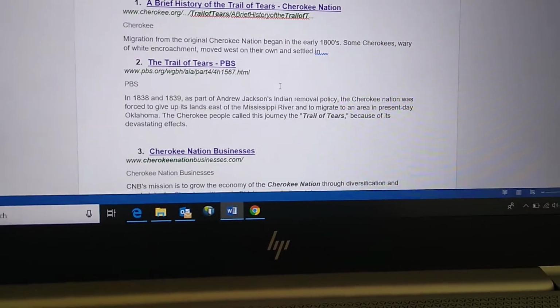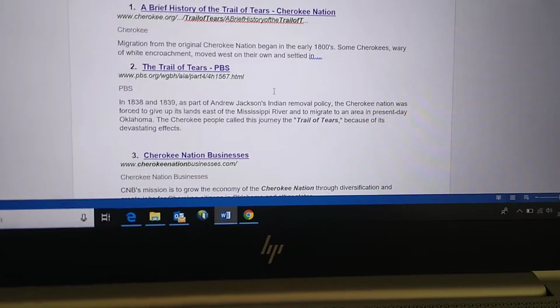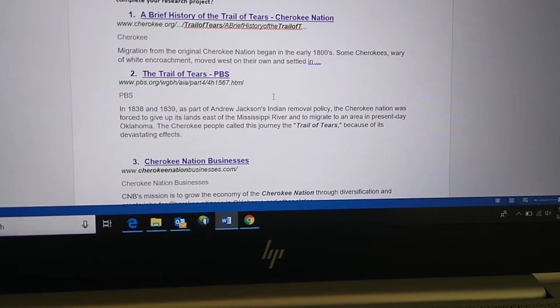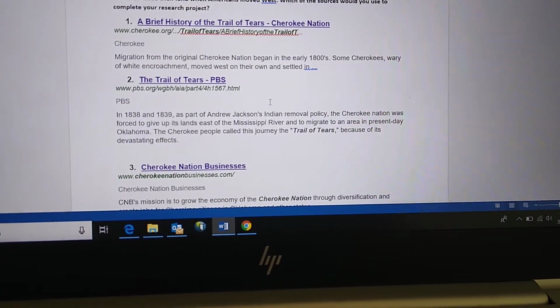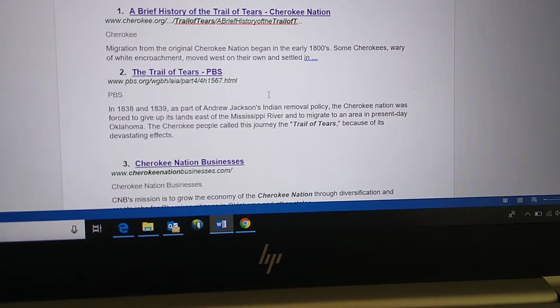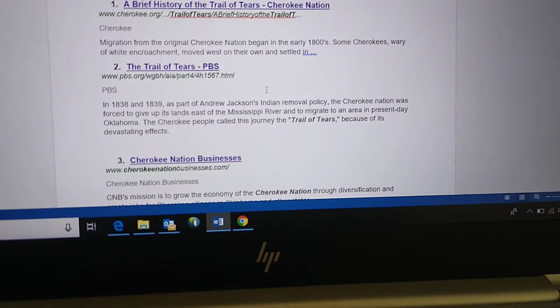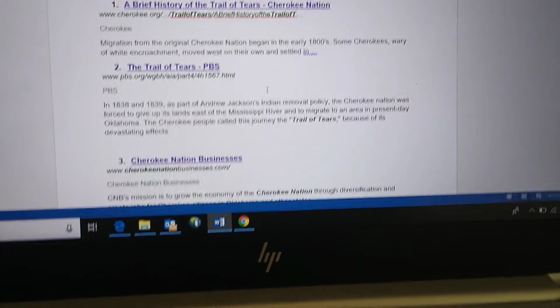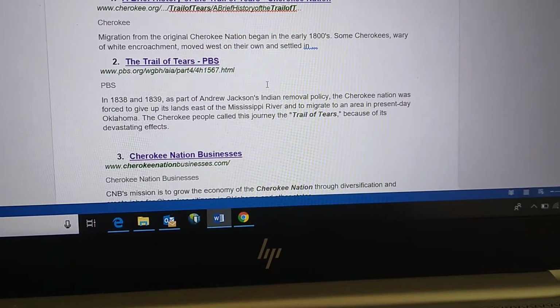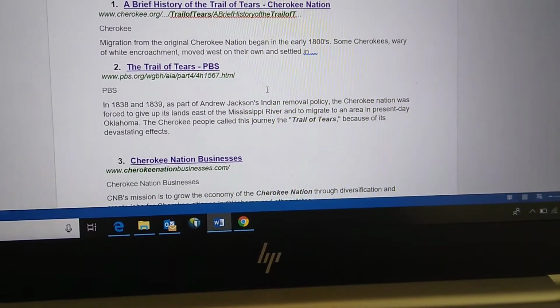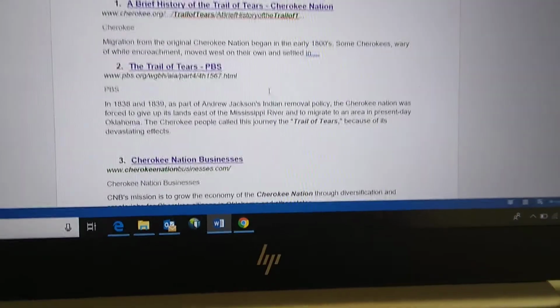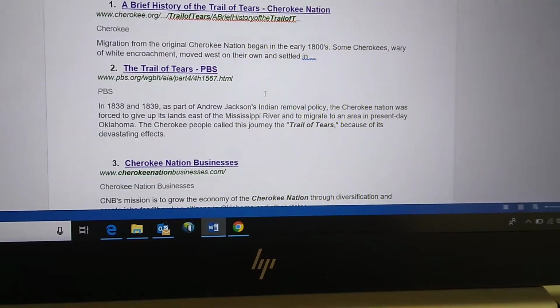2 is The Trail of Tears, PBS, and that's pbs.org. In 1838 and 1839, as part of Andrew Jackson's Indian removal policy, the Cherokee Nation was forced to give up its land east of the Mississippi River and migrate to an area in present-day Oklahoma. The Cherokee people called this journey the Trail of Tears because of its devastating effects.